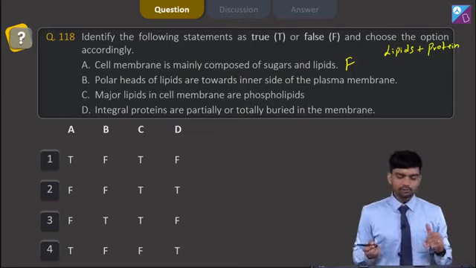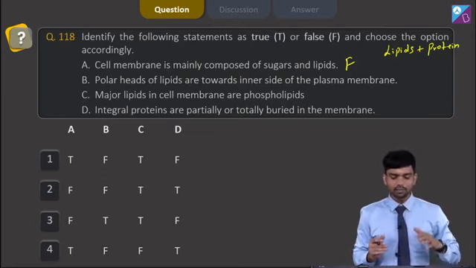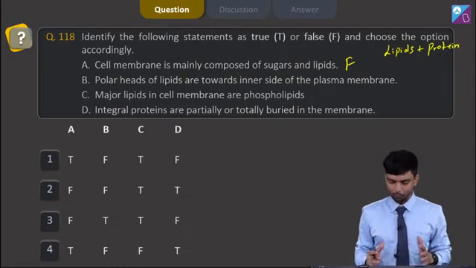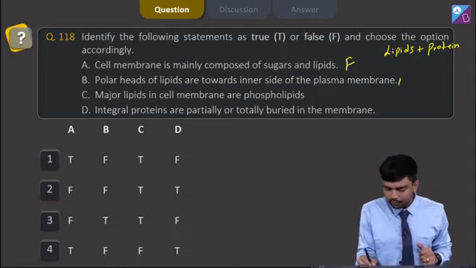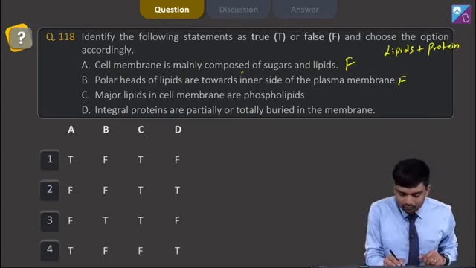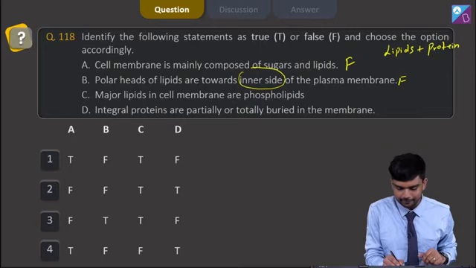We come to the second option, which says polar heads of lipids are towards inner side of the plasma membrane, which actually is wrong. So we have option number 2 as wrong, because the polar heads of lipids are towards outer side of the plasma membrane.